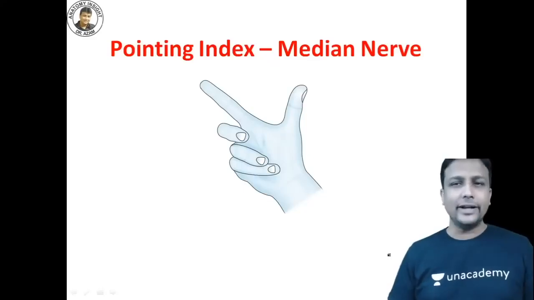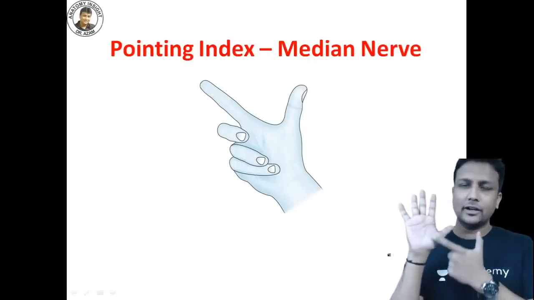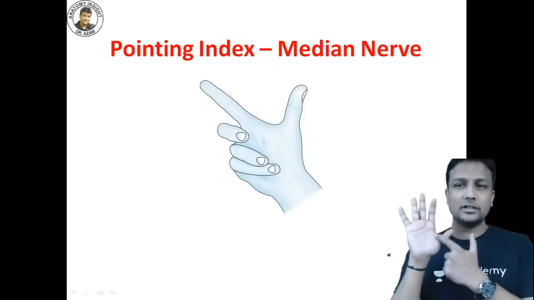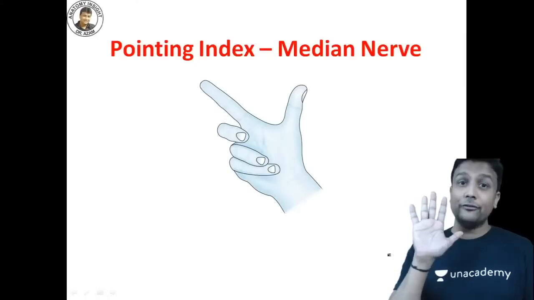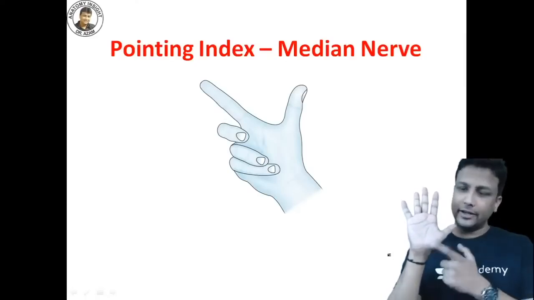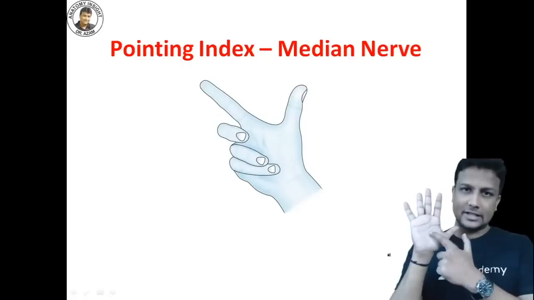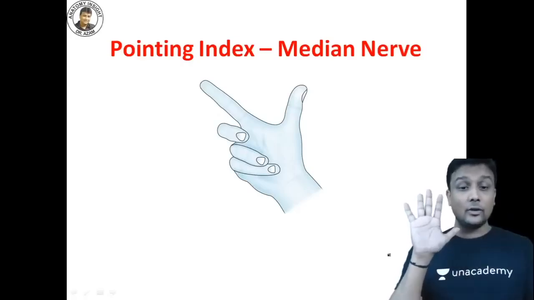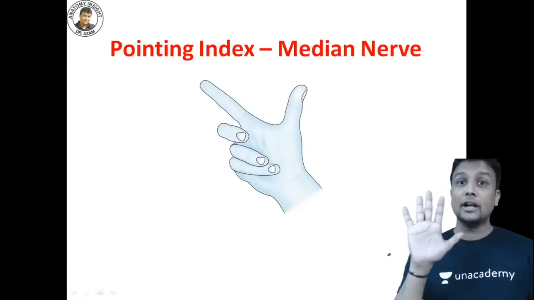Next one here. Pointing index. Yes, you all know what is the nerve here? The median nerve. If median nerve is gone, these muscles are gone. Ask the person to make a fist. If median nerve is gone, all these thenar muscles will be gone, and the first and second lumbrical will be gone. And what do you do with this person? You ask him to make a fist.